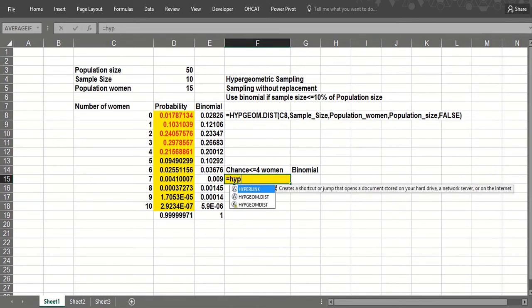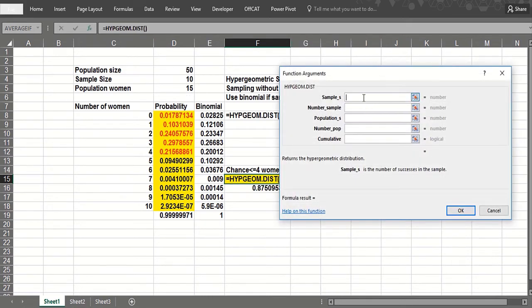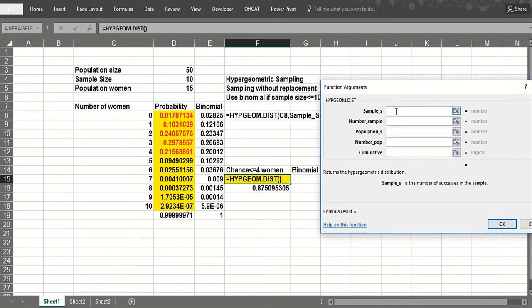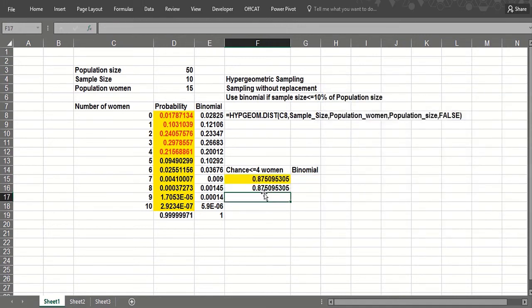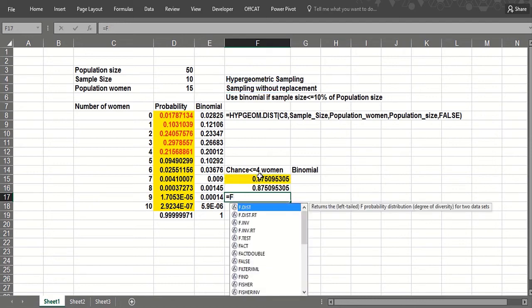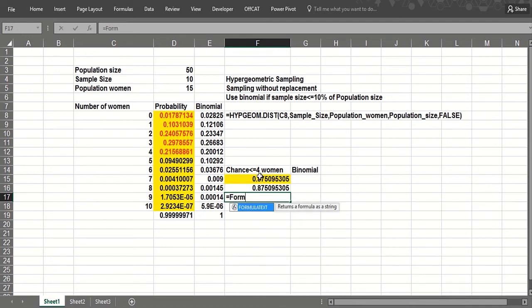But now if I would do that hypergeometric again, okay, so a function wizard makes it easier because I forget what I'm doing. So the sample successes would be 4. The number in the sample is 10. The population successes is 15. The number in the population is 50, but if we say true here rather than false, we get a cumulative probability, which is exactly what we got there. So in either case, it doesn't matter. We could add up 0 through 4, but it's a lot easier to do that cumulative right there with the true rather than the false.